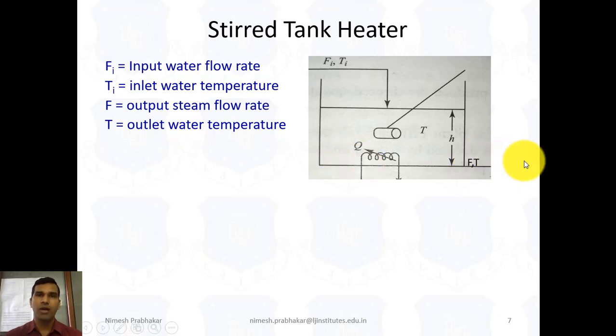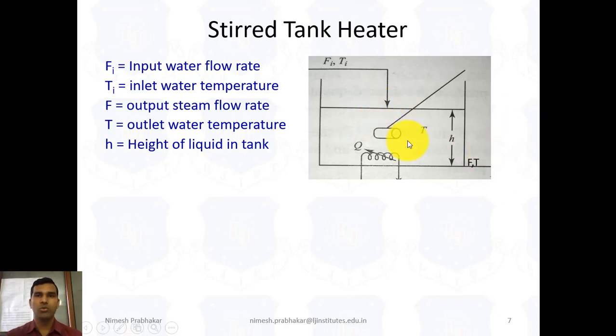Okay. Now here H indicates the height of liquid inside this tank, and we consider the outlet water temperature and the temperature of the water inside the tank to be the same. So both temperatures are the same.